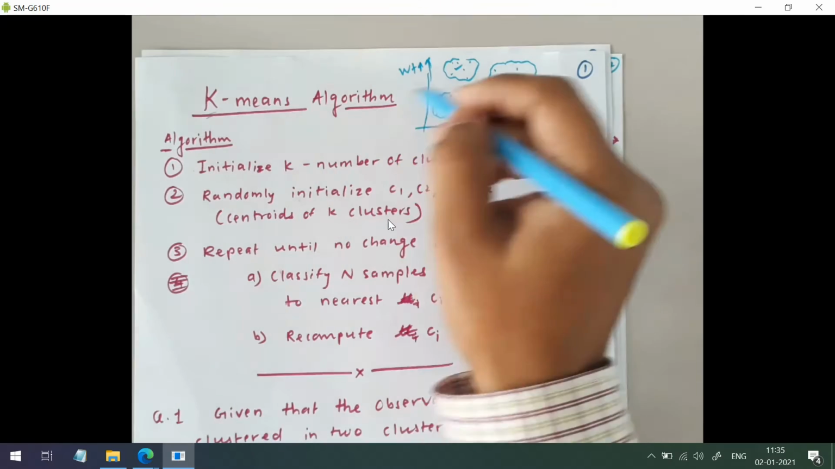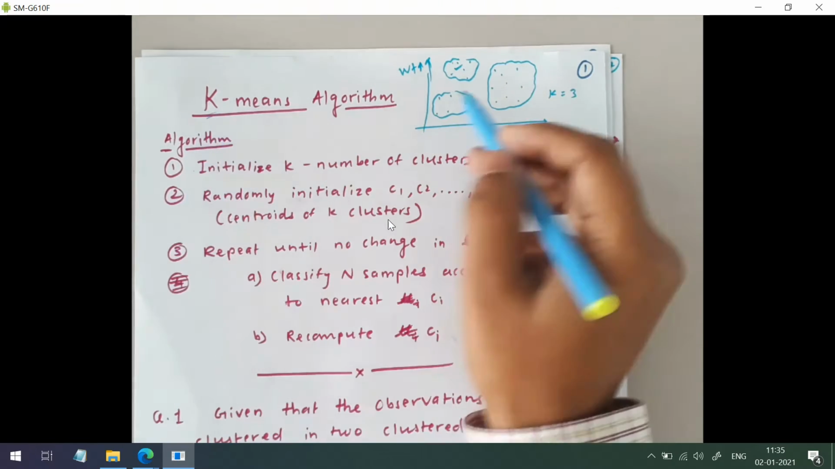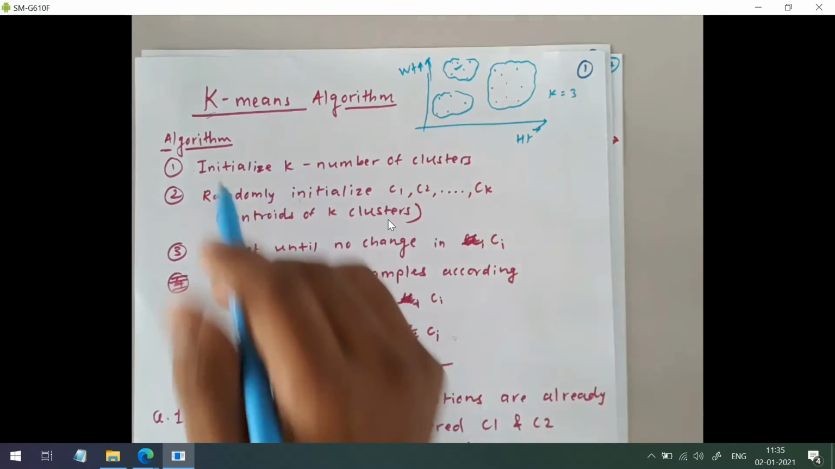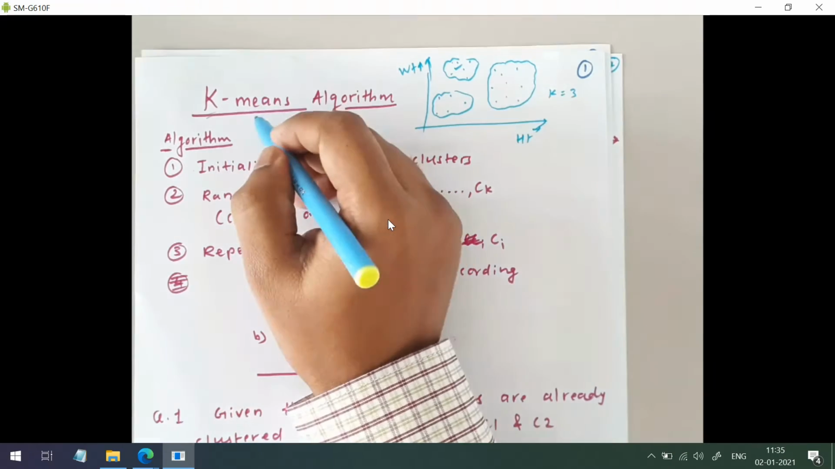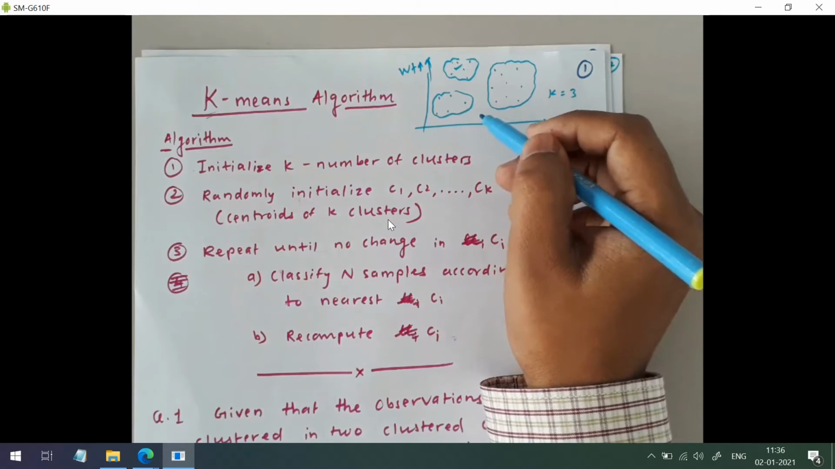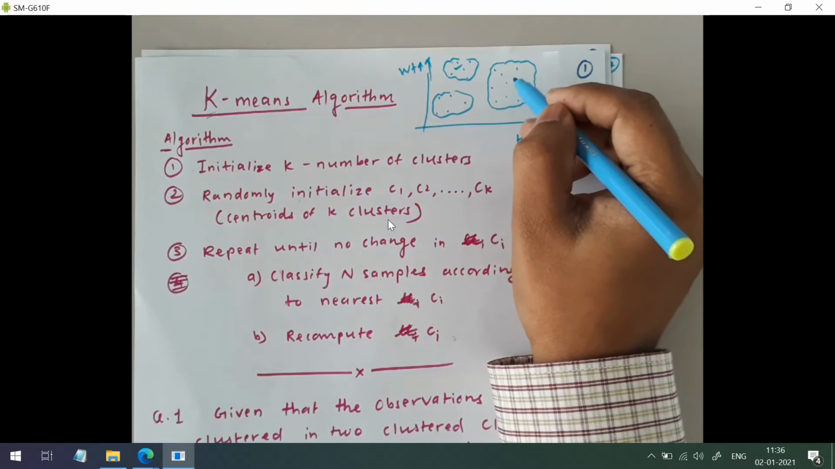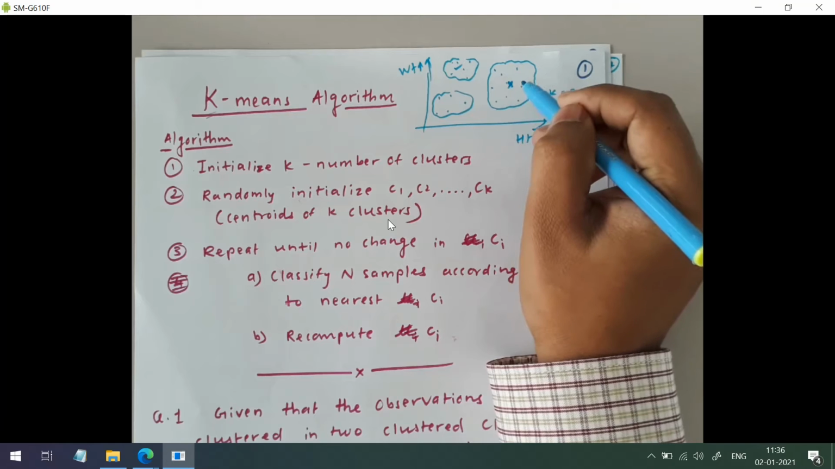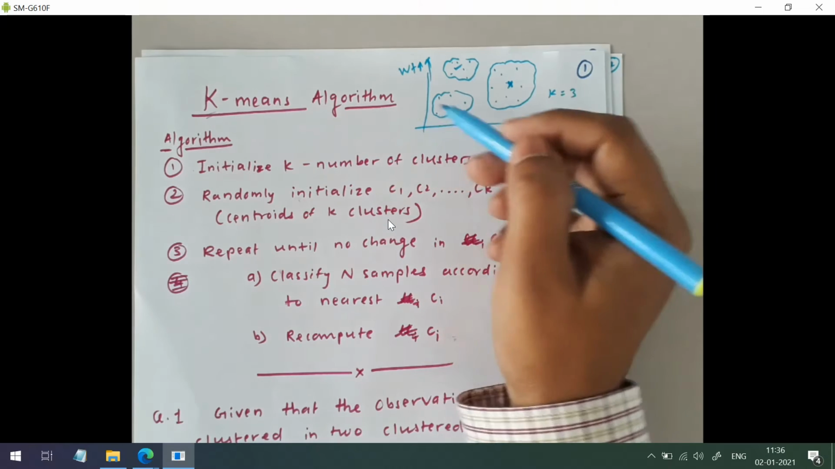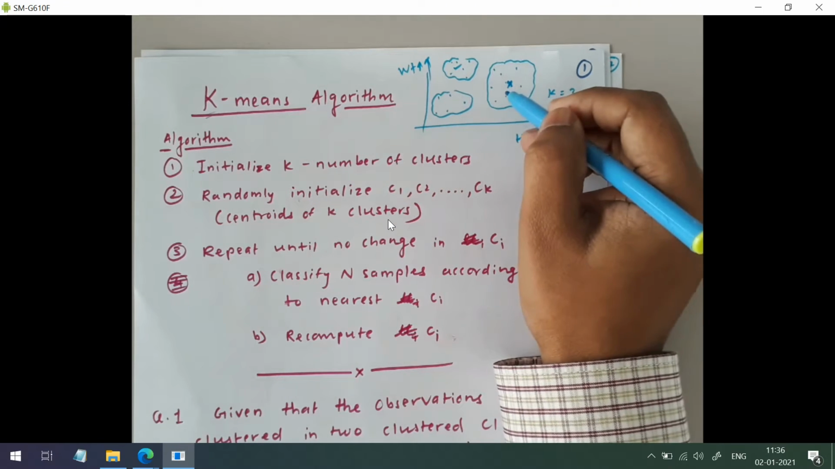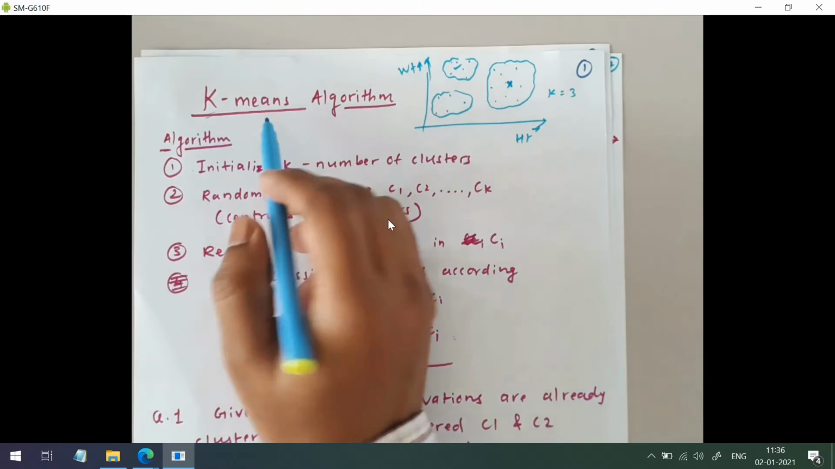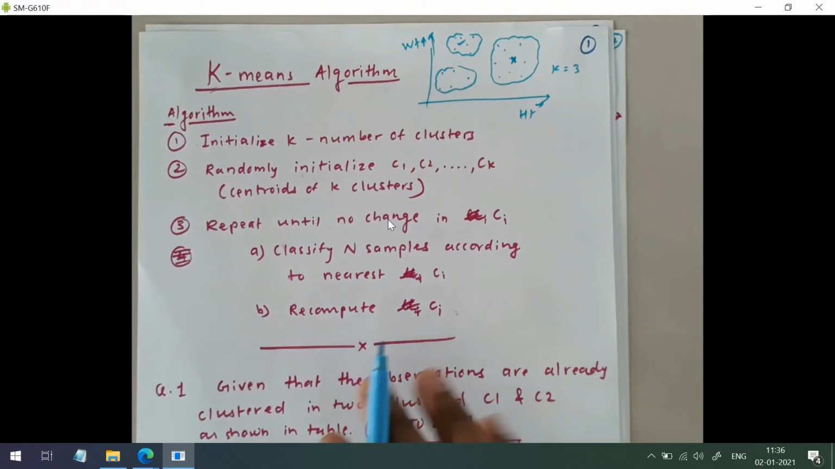Now this k is the number of clusters that you want to form, and means is because here we will be calculating the mean, the centroid of these clusters. Centroid means the center of the cluster. Repeatedly we'll be calculating the mean to calculate the coordinates of this centroid. So that is the meaning of this name. So let us see the algorithm.